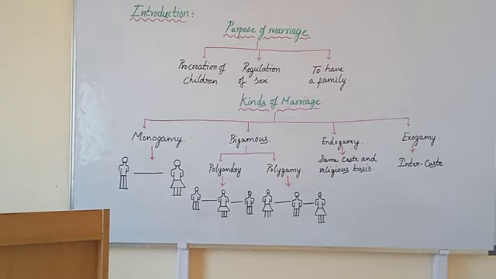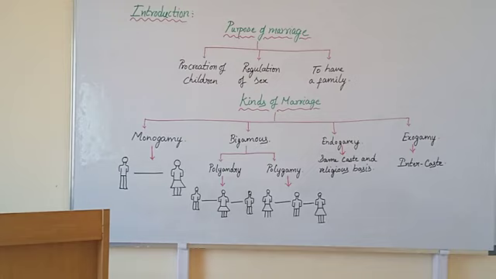In endogamy, marriage happens within only one religion. This means marriage happens within Hindus or within Muslims or within Christians. Marriage happens only within a group. That is endogamy marriage, meaning both are Hindus, like that.